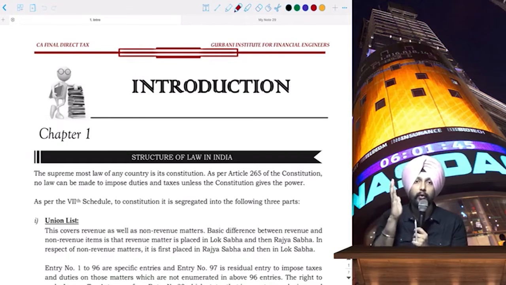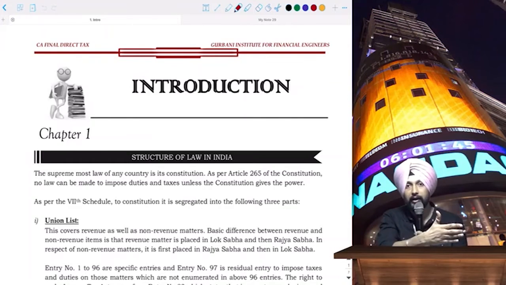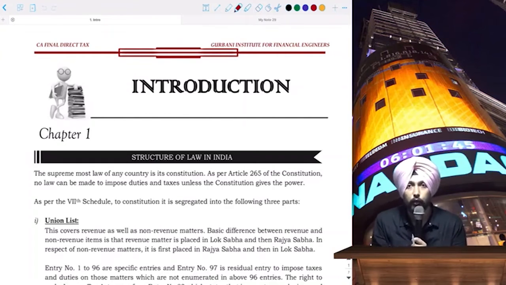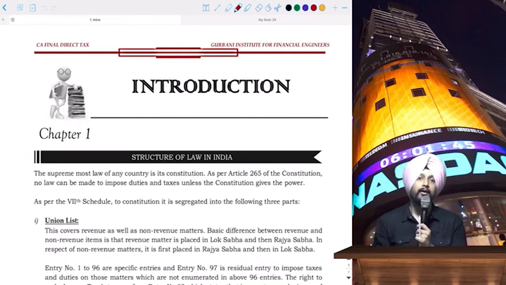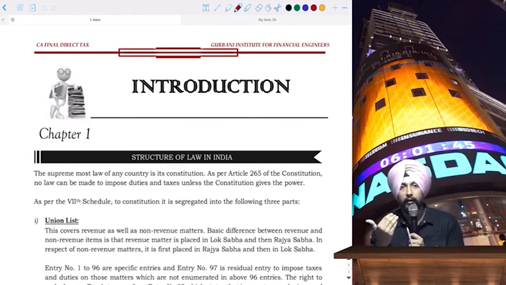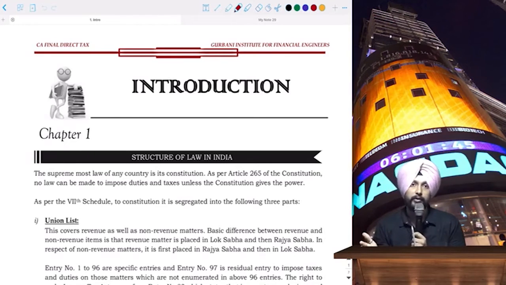So that is my job. I have to teach you the content right from the bare act as much as possible. We have tried using the bare act in our material. Then I will decode it in my language to make it easy for you to understand. And then we have lots of illustrations, lots of examples to get a better understanding with the help of numerical examples.